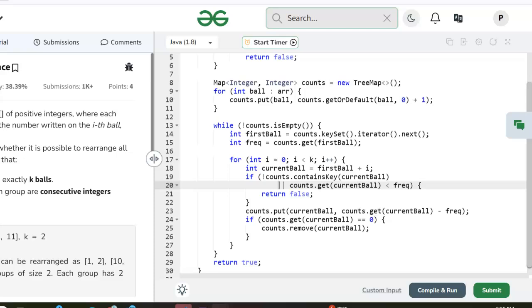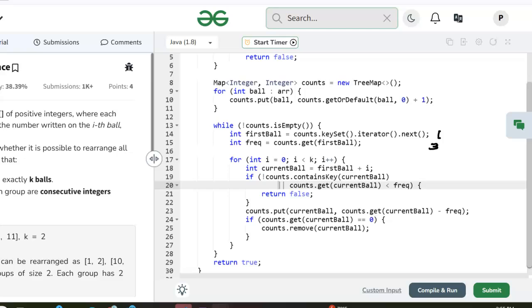In the example that I used, we've got 3 1s, 3 2s, and 3 3s. First ball is count key set. The key set, that's all the keys, so that would be 1 2 3. Iterator next, so the first ball is 1. Frequency is the count. How many of those do we have? And the answer is, we have 3 of them.